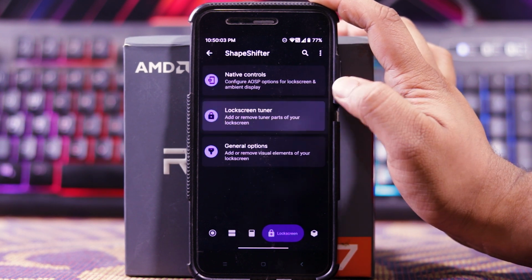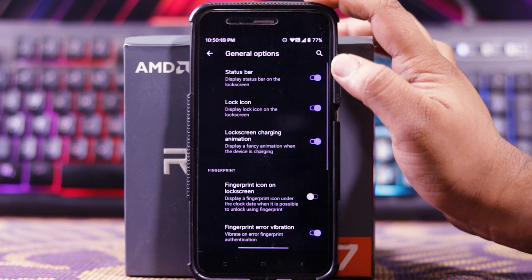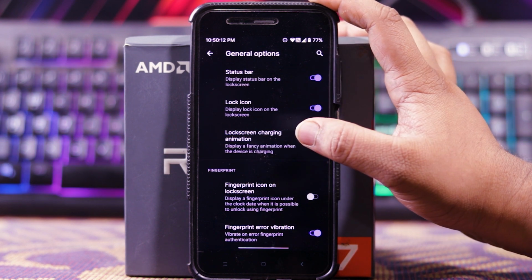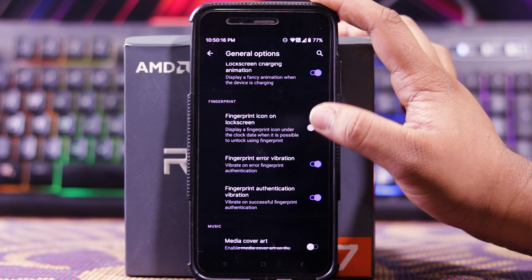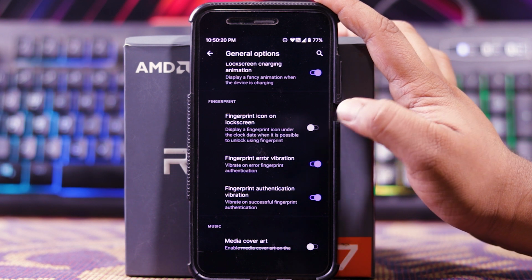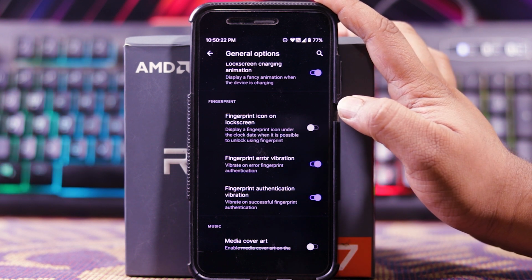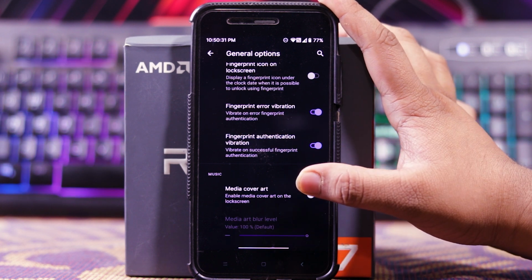Then you get lock screen tuner. In this you can choose the left and right shortcut. Then you get general options. In this you get status bar lock icon, and lock screen charging animation on lock screen. In fingerprint, you get fingerprint icon on lock screen, fingerprint error vibration, and fingerprint authentication vibration. Then in music you get media cover art and media cover art blur level.